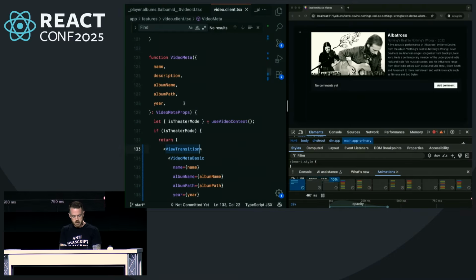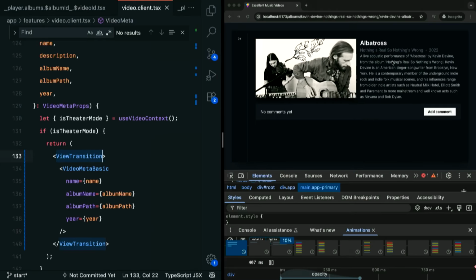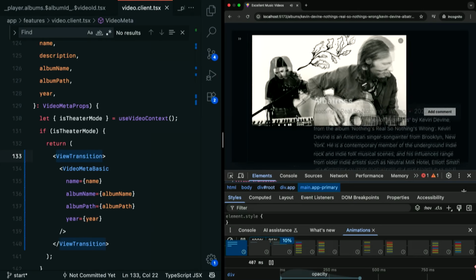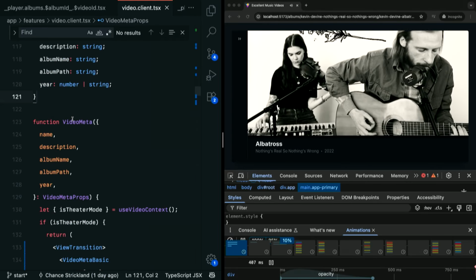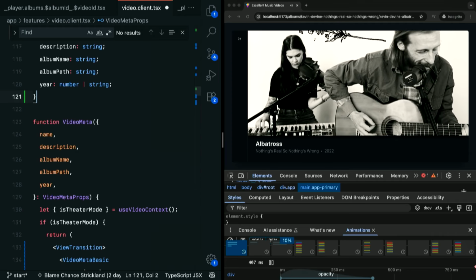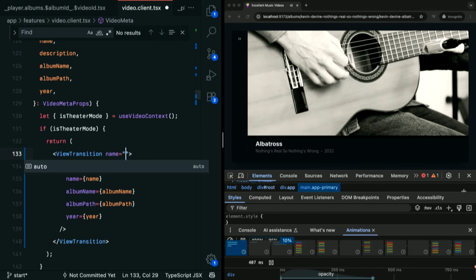But what we're going to do here is share a transition between the metadata that lives up here in the tree and the metadata that lives down here, so that we have a little bit more of a seamless flow, since these two pieces of text are sort of related. And one cool thing that you can do with the view transition component is share a name here. We could do something like name meta.